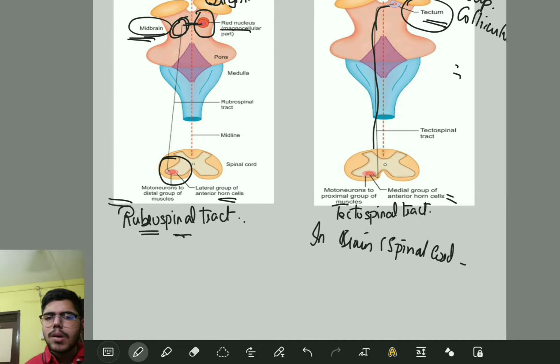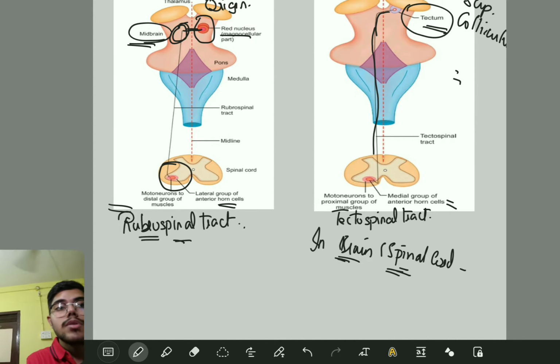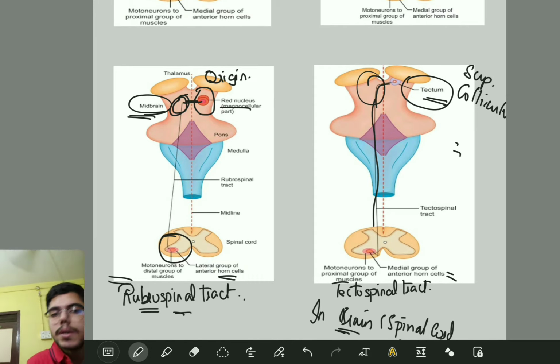They are not going to cross over. So all medial descending pathways descend ipsilaterally in the brain and spinal cord, except your tectospinal tract, where you can see a crossover here.